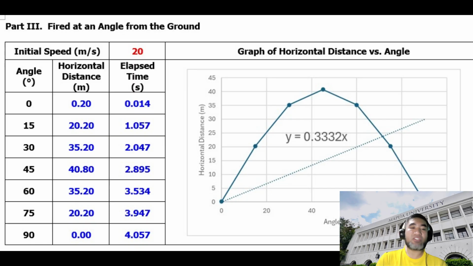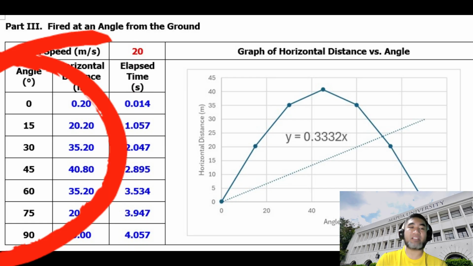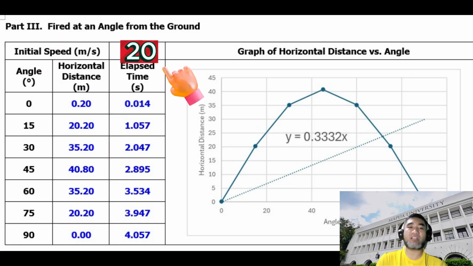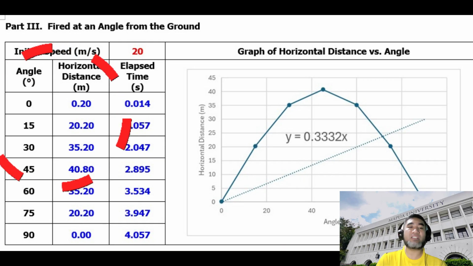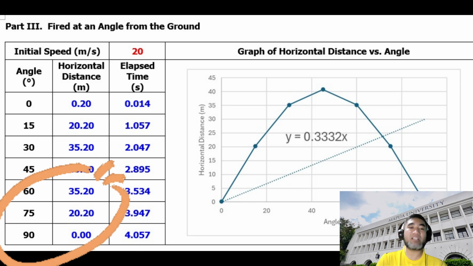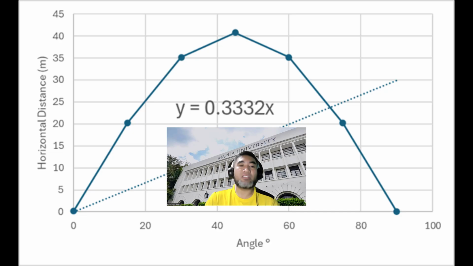In the third simulation, the projectile was fired from ground level at different angles while keeping the speed constant at 20 meters per second. The result shows that the horizontal distance increased from 0 degrees up to 45 degrees, when the maximum range was achieved. Beyond 45 degrees, the distance decreased, reaching 0 at 90 degrees. On the third simulation, the graph